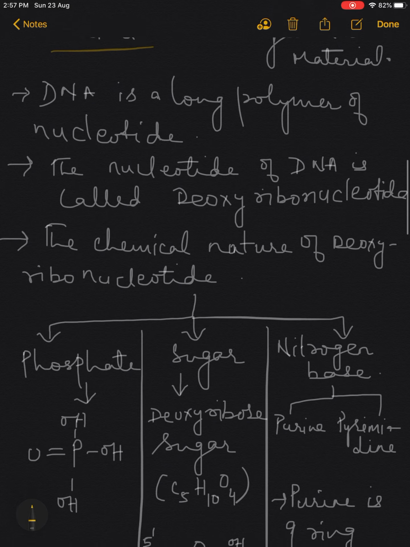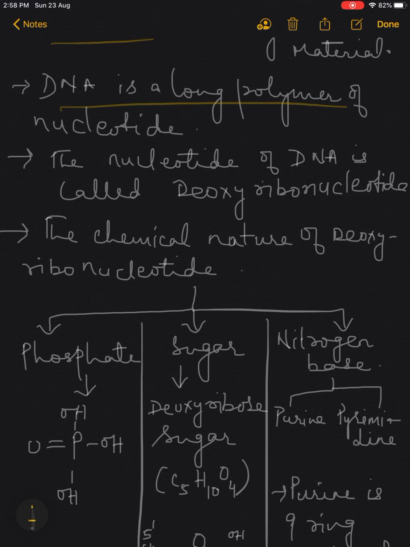Now this we have also done, that DNA is a long polymer. You know what is a polymer? It is a big chain which contains small subunits called monomers. Similarly, DNA is a polymer and the monomer of DNA is nucleotide.